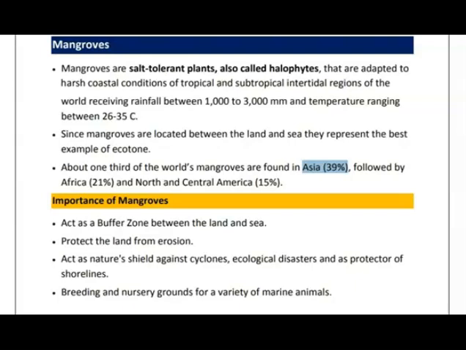So now moving to the significance of mangroves. Mangroves act as a buffer zone between the land and sea. So as they are present in the transition zone between land and sea, it controls the speed of the